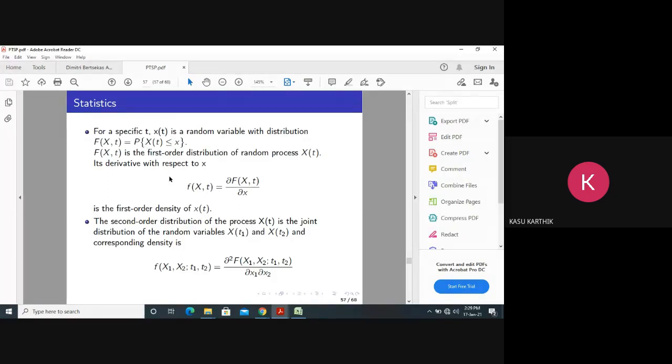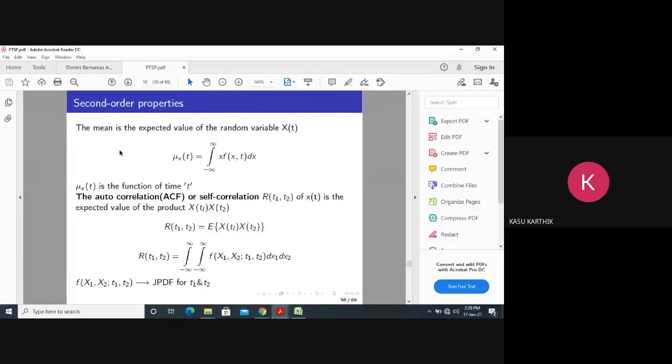These are some of the properties of the random process. It's just like a random variable only; the extra thing is we take time as a variable. So the mean formula is also the same: integral of x into fx of x comma t dx. Now the mean will be a function of time.